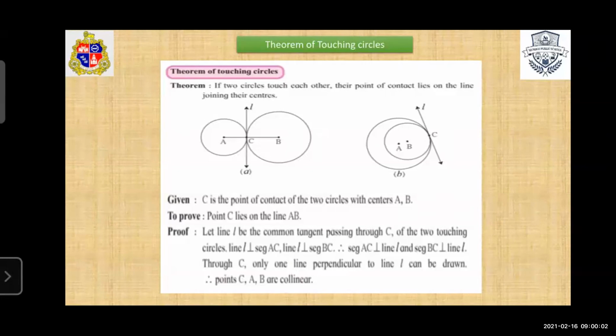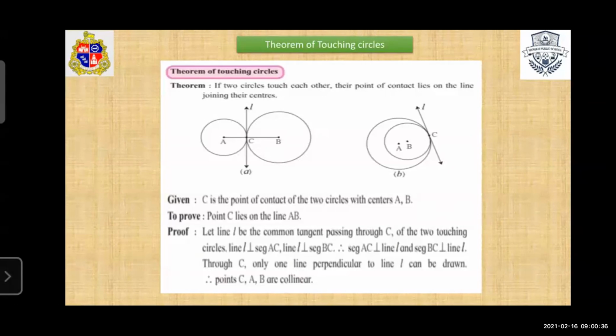Now, see in figure B, same. Here also it is perpendicular, but from figure A we easily identify that the line L is perpendicular to AC and BC. So through C, only one perpendicular line we can draw. Only one perpendicular line means if we consider AC, then point C is there. If we consider BC, then also point C is there.